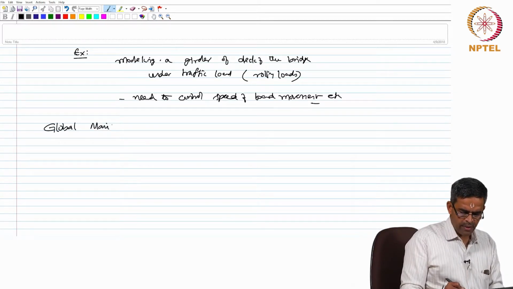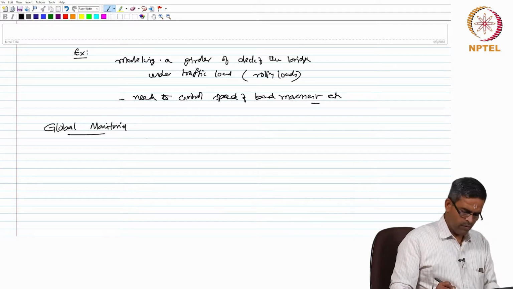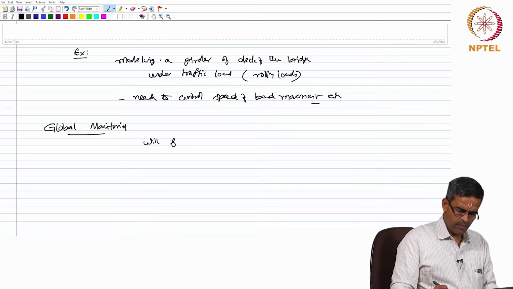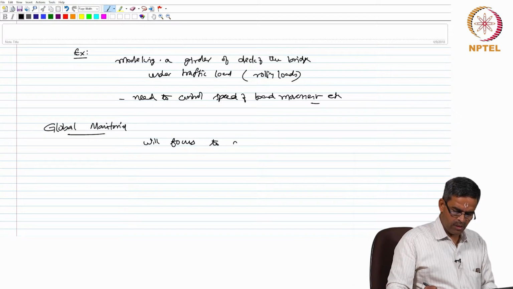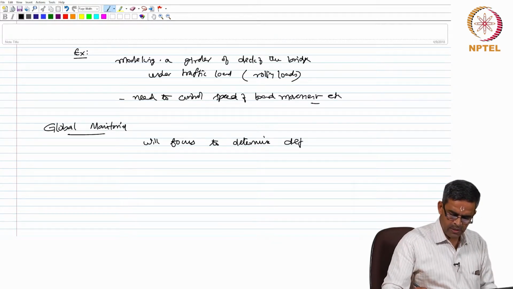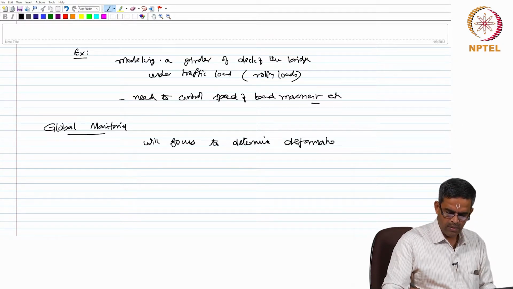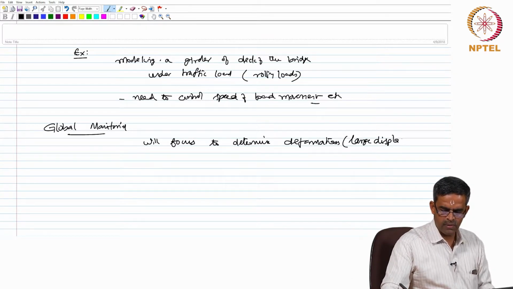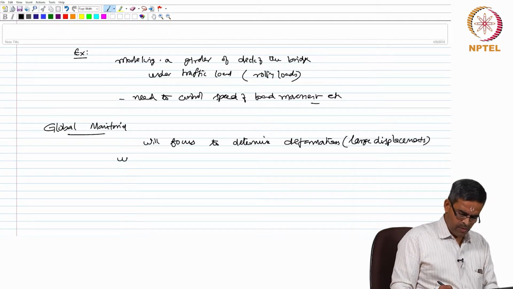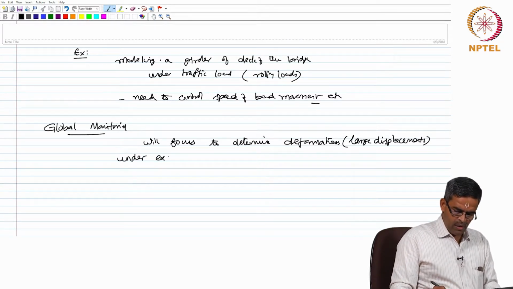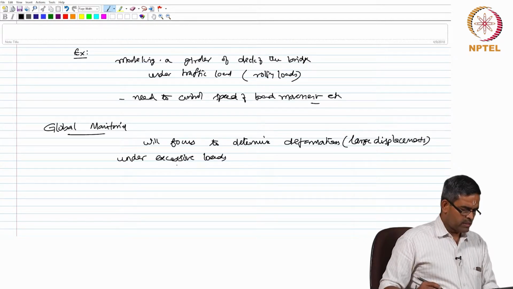Global monitoring will focus to determine deformations or let us say large displacements under excessive loads.